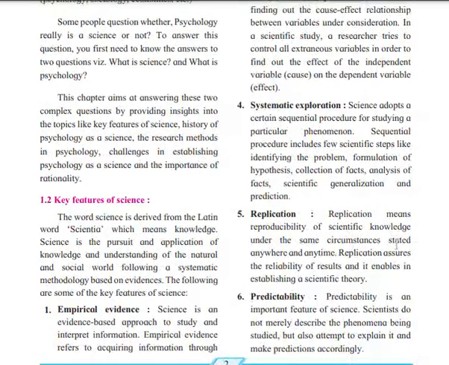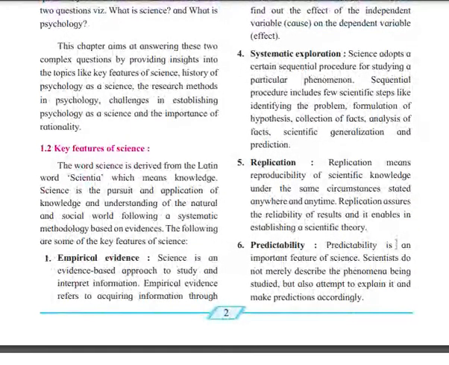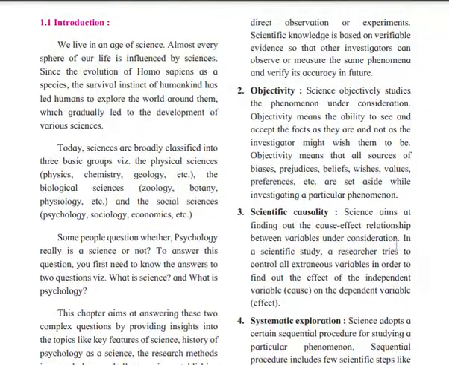Empirical evidence refers to acquiring information through direct observation or experiment. Scientific knowledge is based on verifiable evidence, so that others can study the same phenomena and verify its accuracy in the future. Empirical evidence means you are doing some kind of experiment and verifying it with the help of that experiment. Sometimes questionnaires are used. I use an old questionnaire to gain information and knowledge from it.